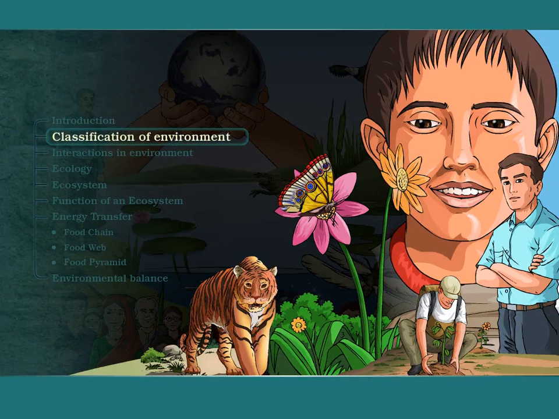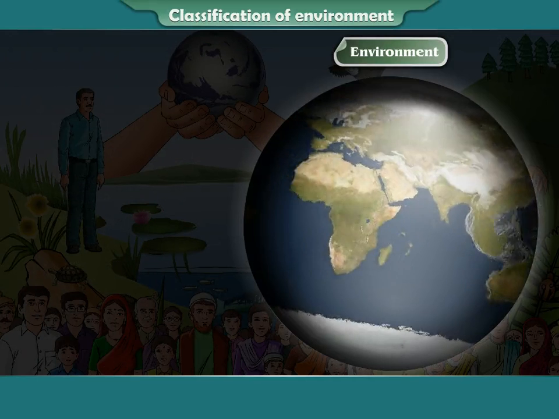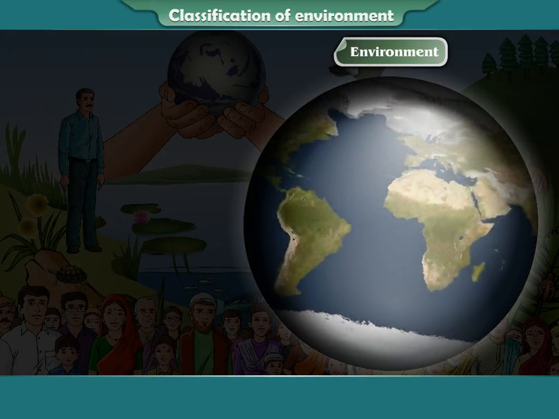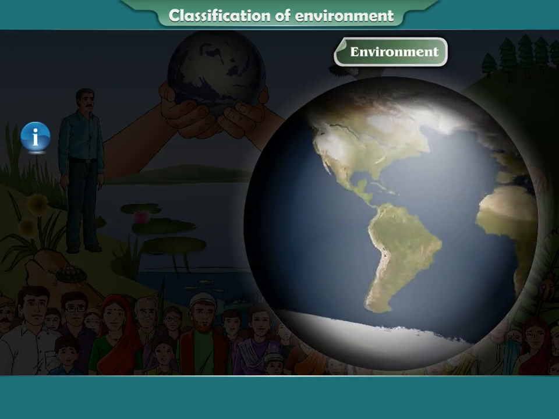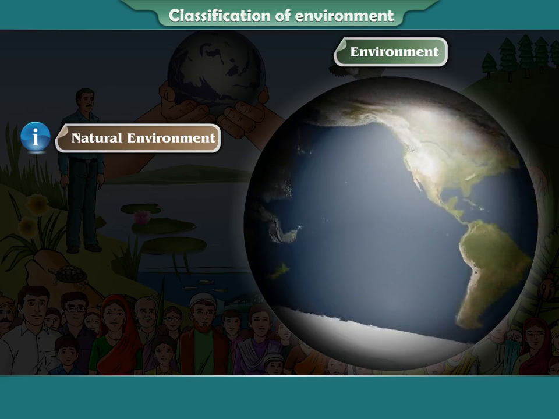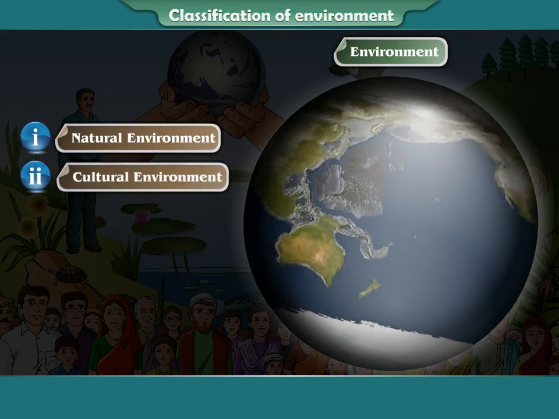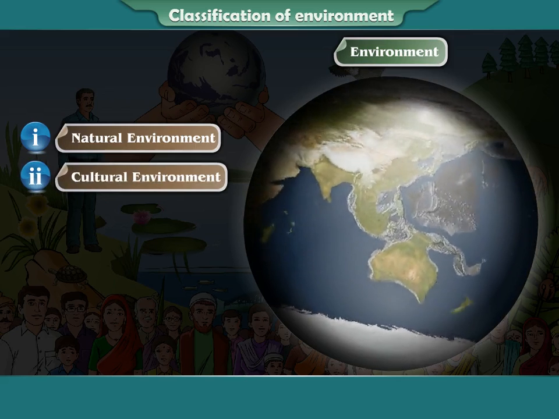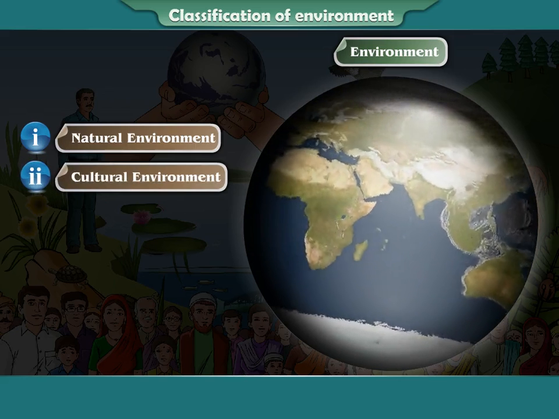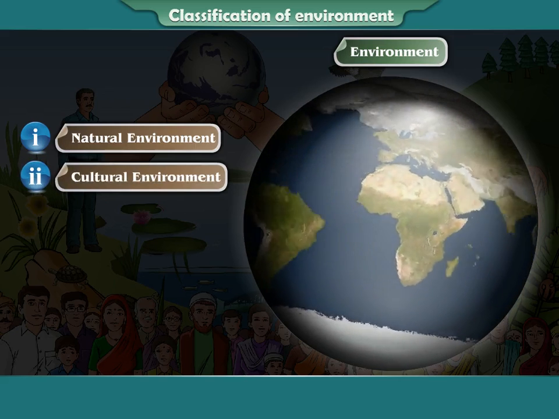Classification of environment. Environment can be broadly classified into 1. Natural environment and 2. Cultural environment. Let us try to get some information about the types of environment.